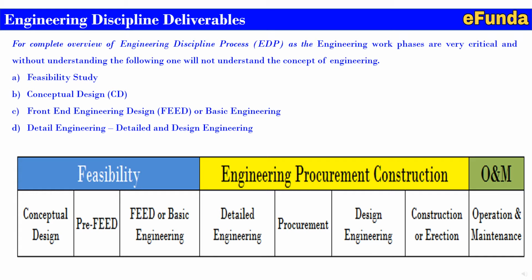Feasibility, where conceptual design, pre-FEED, FEED or basic engineering are covered typically under EPC. Detailed engineering, procurement, design engineering, construction or erection is covered. And finally at the O&M, where operation and maintenance is mainly considered. Now in this video today we will see each discipline with their deliverables, and what is the stage they are required, which are specifically covered in this video.